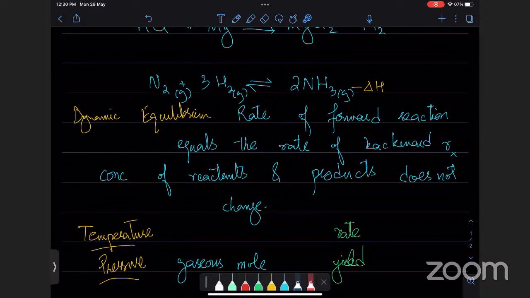Exam में वो आपसे कहता है कि what will happen to equilibrium if the pressure is increased. So we will say equilibrium will go towards the forward side, or we say equilibrium shifts forward or equilibrium shifts to the product side. Why? Because there is less gaseous moles here. The word gaseous is important. अगर आप खाली moles लिखोगे आपको marks नहीं मिलेंगे. Let me give you an example.